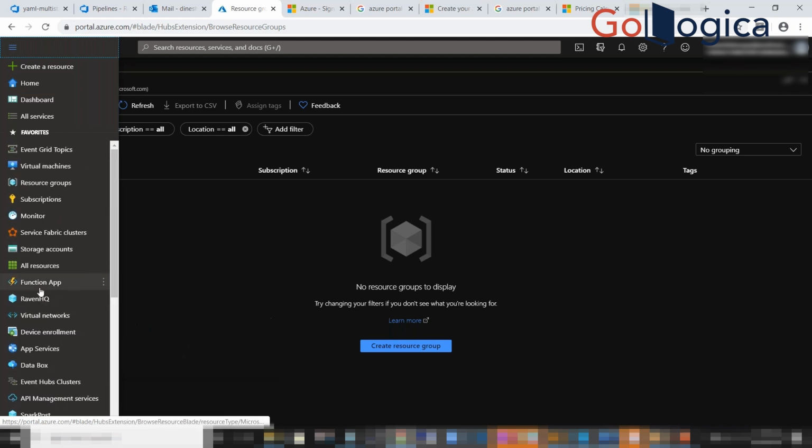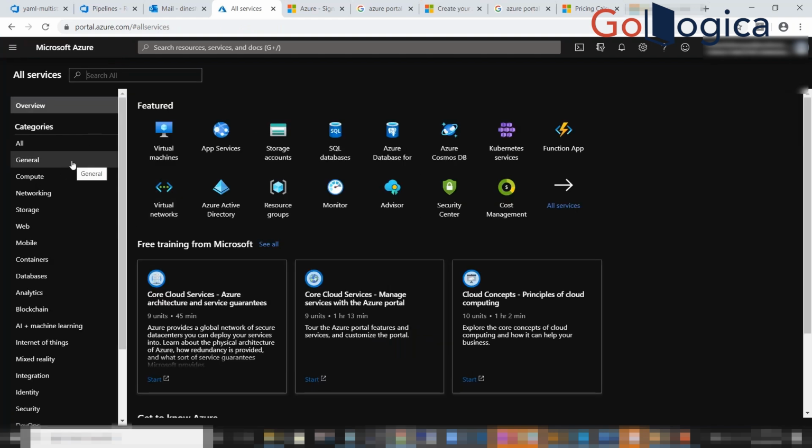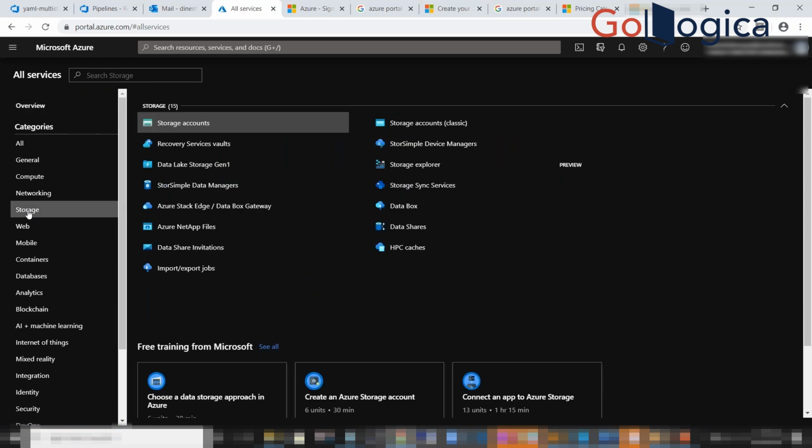And still, if you want to see the complete list in the Azure portal, just click on all services. And then here you can see the complete list. They categorize it into different sections. So if you want to create any storage account, just click on storage, where you can see what options are available in storage.